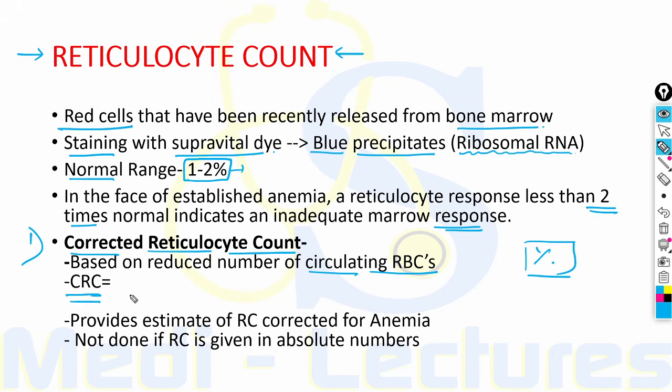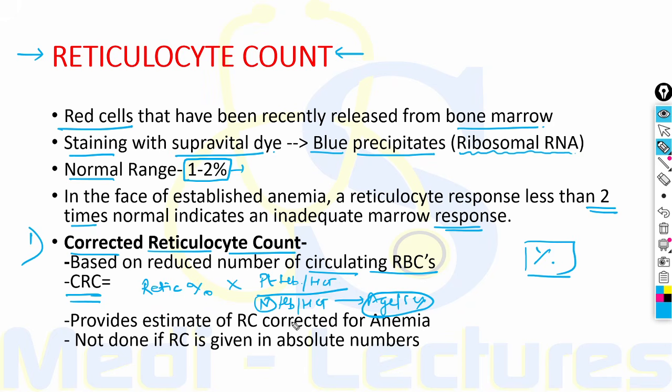The formula is reticulocyte percentage multiplied by the patient's hemoglobin or hematocrit upon the normal hemoglobin or hematocrit for the age or sex of the patient.